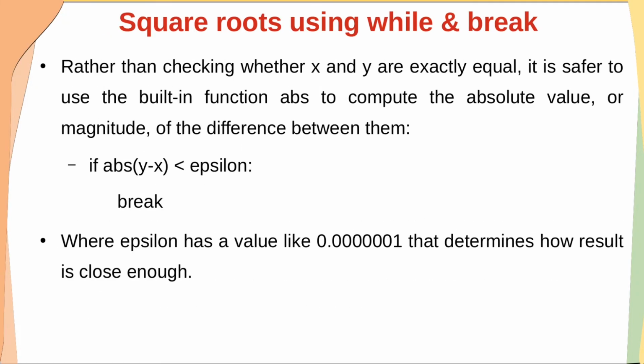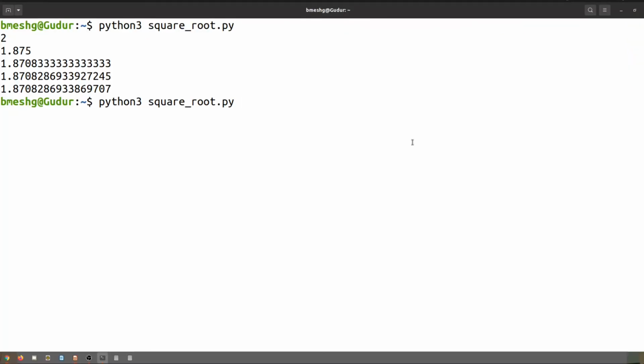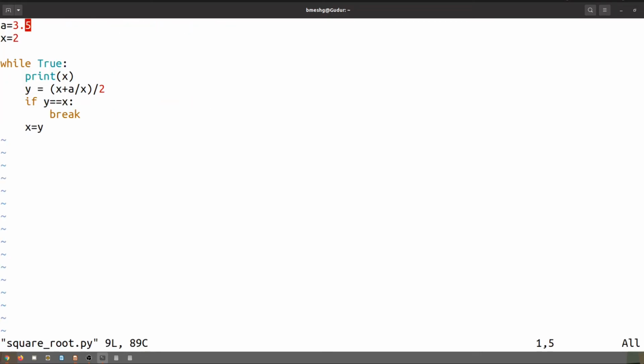In those cases, what we can do is, rather than checking whether x and y are exactly equal, it is safer to use the built-in function abs to compute the absolute value, or magnitude, of the difference between them. Let us consider the square root of some given number, for example 7.69, and the estimate will be, for example, 5.37.